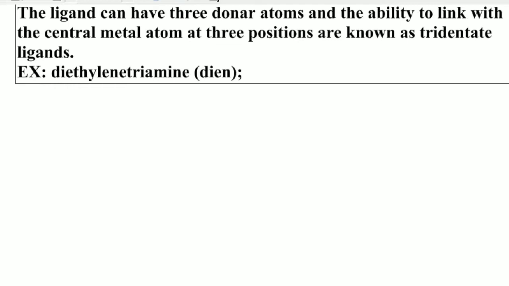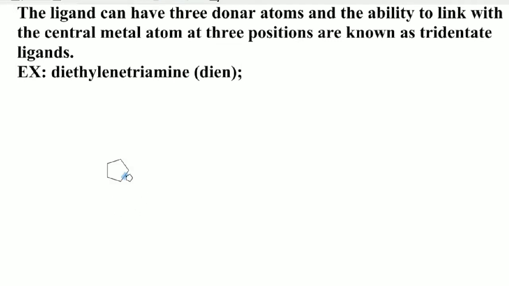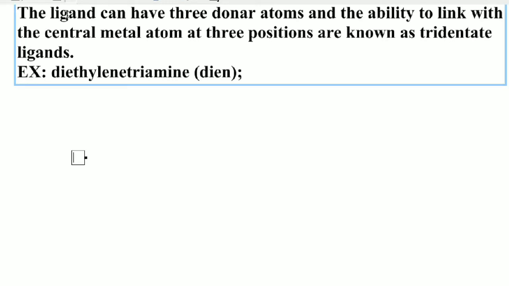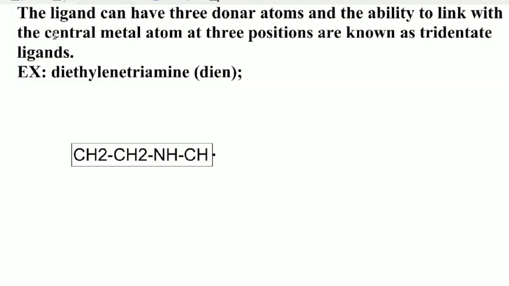For example, students, the structure of diethylene triamine is like this: CH2, NH, CH2, NH2. Di means two, students, as we know.